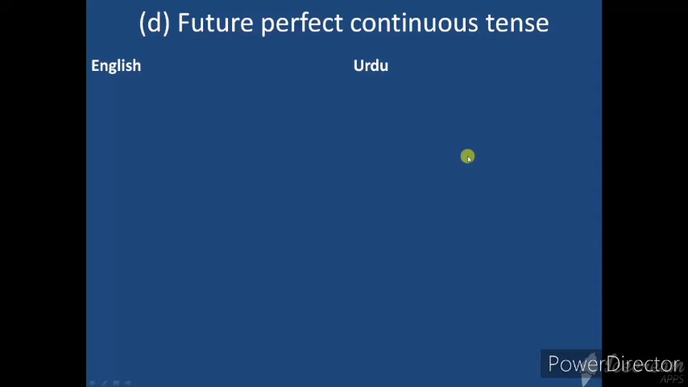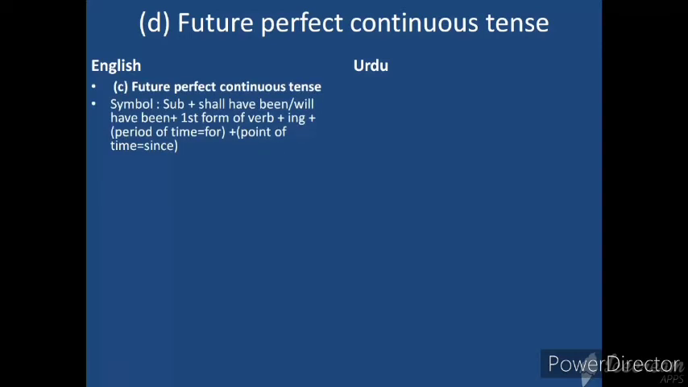Future perfect continuous tense. This is the last tense of the future tense. The structure is: subject plus shall have been or will have been, plus the first form of the verb plus ing, plus a period of time with for, or a point of time with since.